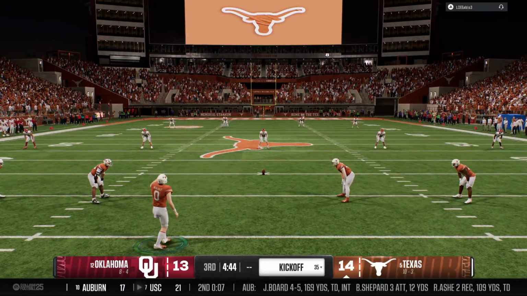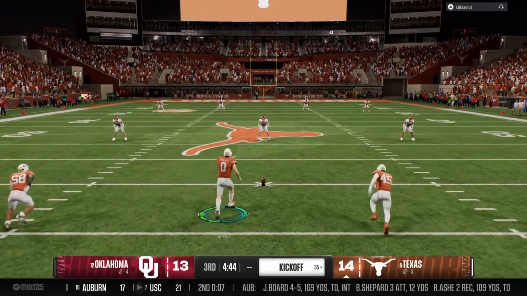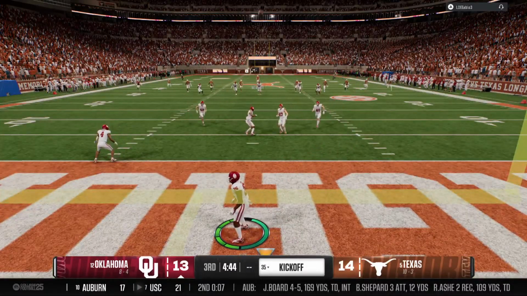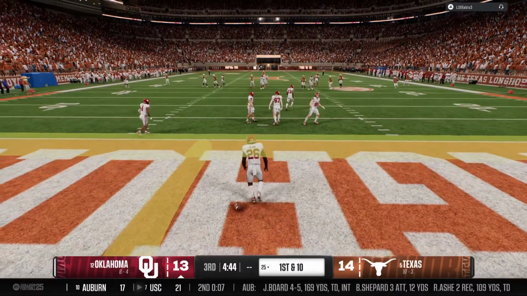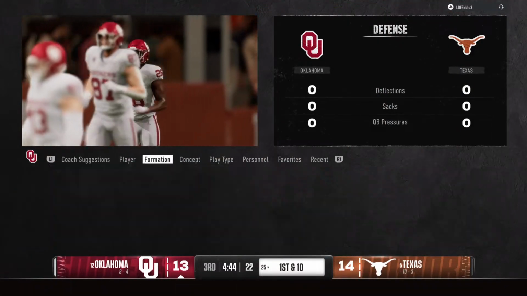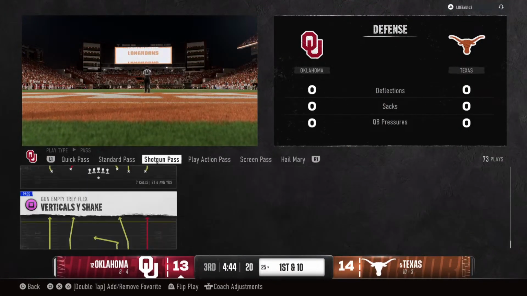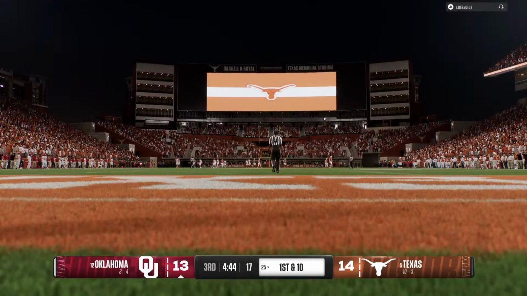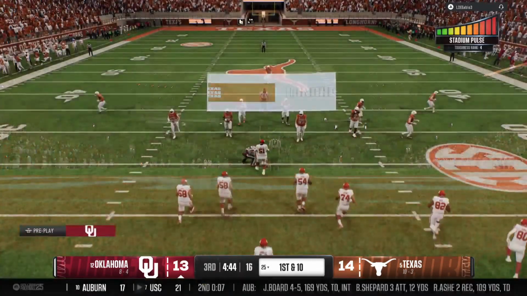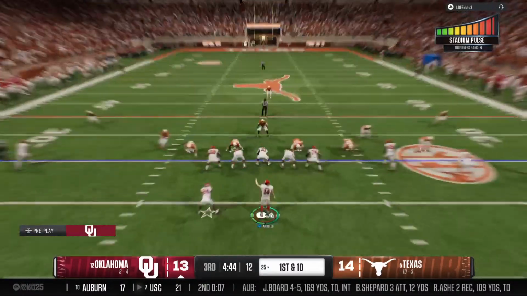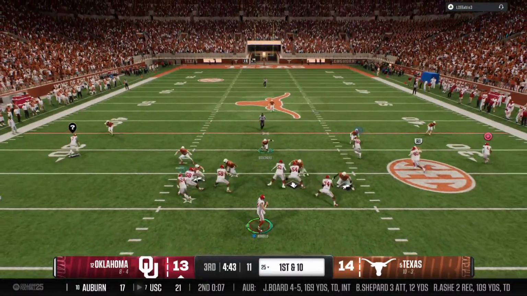And the point after is good. Now they get set to kick it away. And the returner decides to signal fair catch. And the Sooners offense is back out on the field. After a field goal the last time out, we'll see what they can get here.